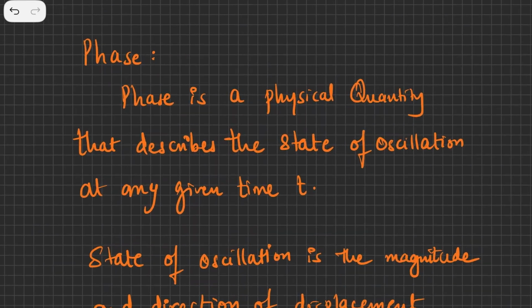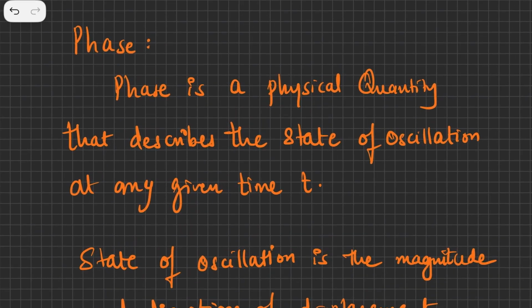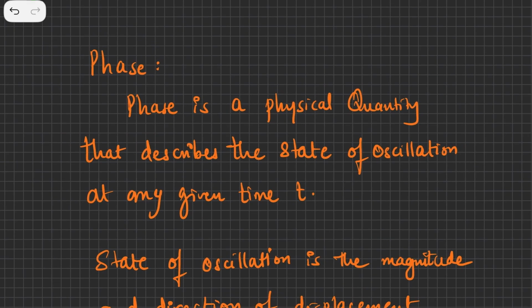So what is this phase? I have prepared a note, you can take a note as well. Phase is a physical quantity. You know what a physical quantity is: a quantity which can be measured. A thing which can be measured is called a physical quantity. So phase is also a physical quantity, and it describes the state of oscillation at any given time t. At any given time you can describe the state of oscillation of a body in oscillation, and that is what is called phase.